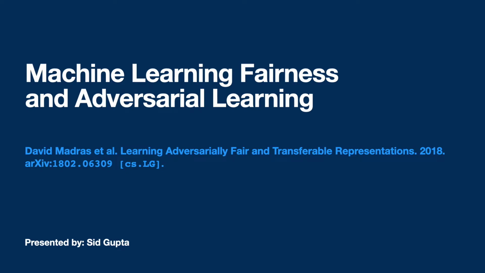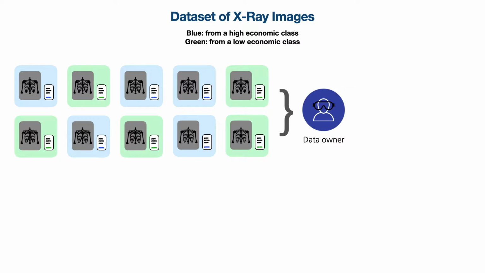Hello everyone. In this video, I will be talking about machine learning fairness and how adversarial learning can make models more fair. Specifically, I'll visually explain a model written by David Madras et al. that can create fair representations out of datasets. So first things first though, what is machine learning fairness?